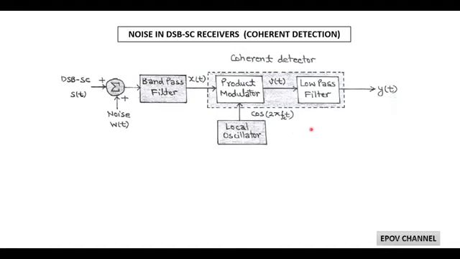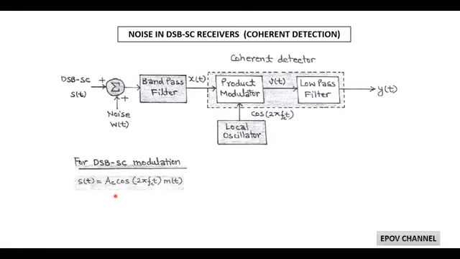As we know, in the double sideband suppressed carrier modulation technique, the modulated signal is given as s(t) equals Ac cos 2πfct into m(t), where fc is the carrier frequency with amplitude Ac and m(t) is the message signal.